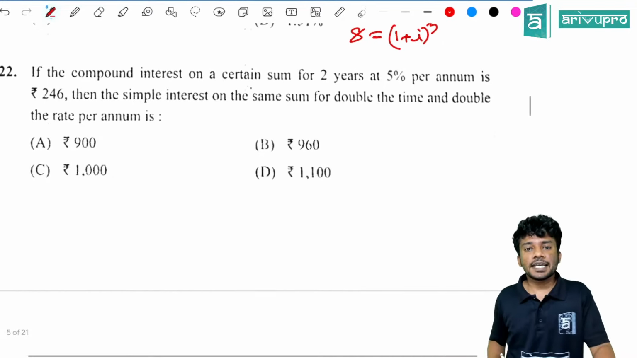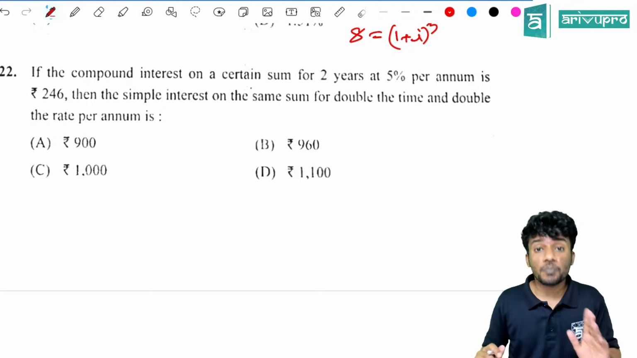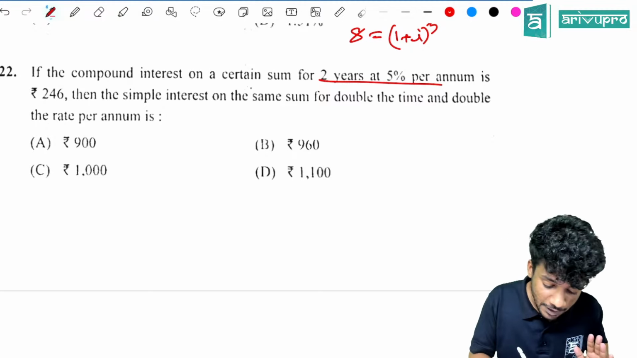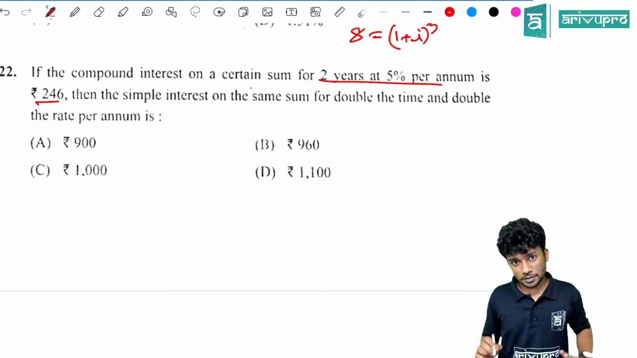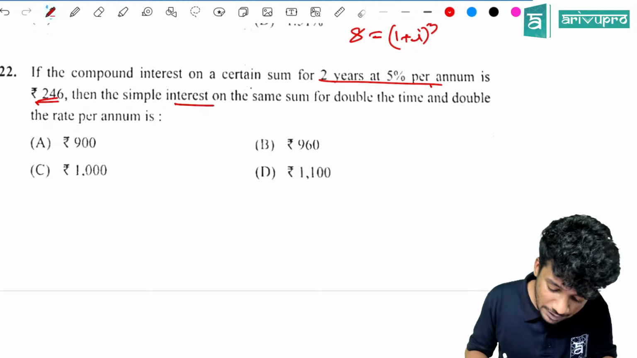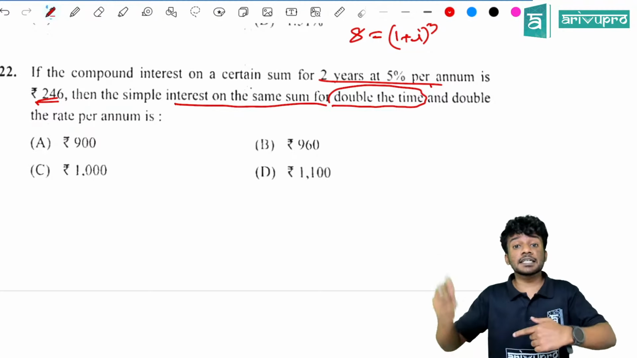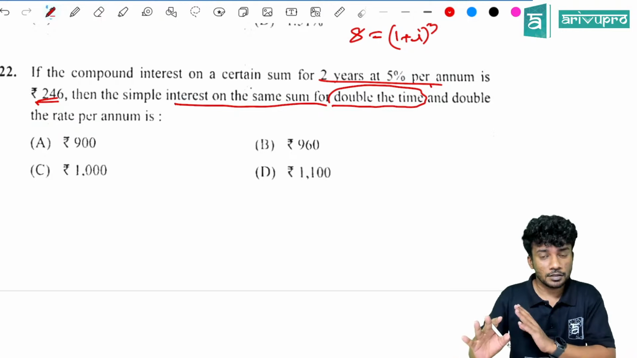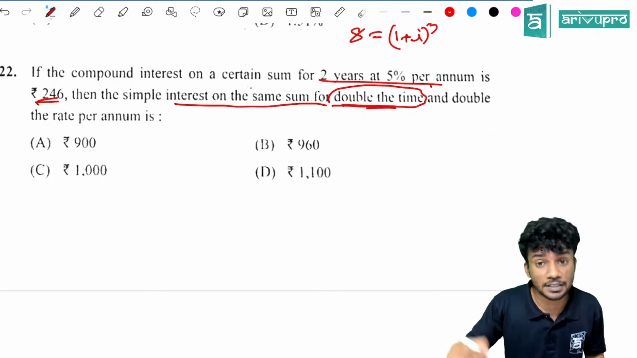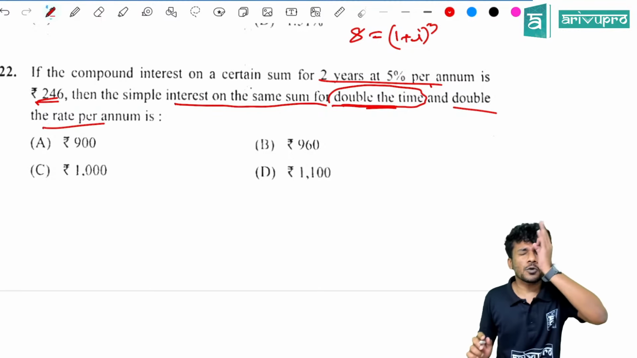Yes. Next question. If the compound interest on a certain sum of money for 2 years at 5% per annum is 246, then the simple interest on the same sum for double the time. They are doubling the time. This is a good question. I think this type of question was not asked previously because they are changing everything in the last line, and double the rate per annum. But the question is very easy.